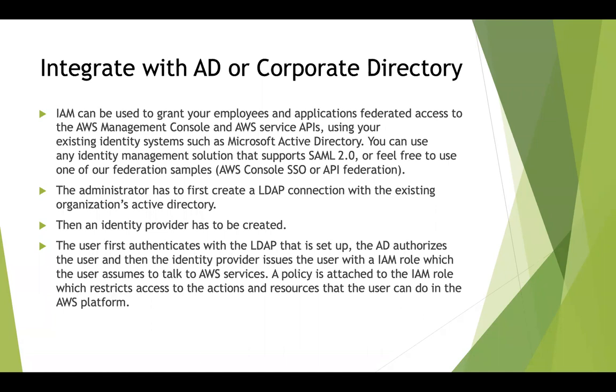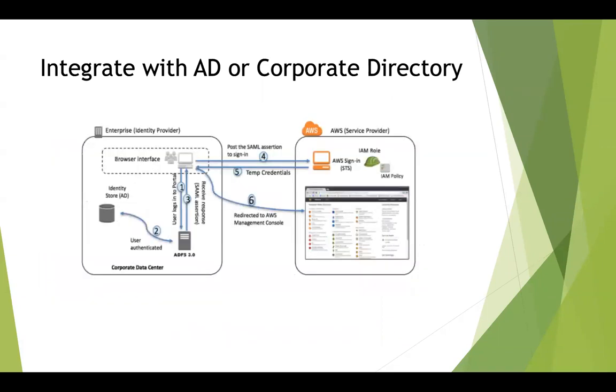And then the user first authenticates with the LDAP and then assumes an IAM role by talking to the AWS STS service, after which he will be able to perform actions with the services within the AWS platform. Similarly, we have another diagram to describe the flow. The only difference is over here, you are authenticating with the Active Directory. Previously in Web Identity Federation, you were authenticating yourself with Facebook credentials or Google credentials.